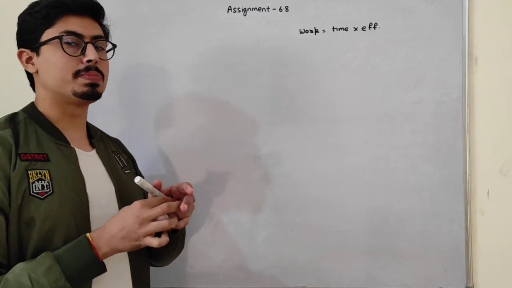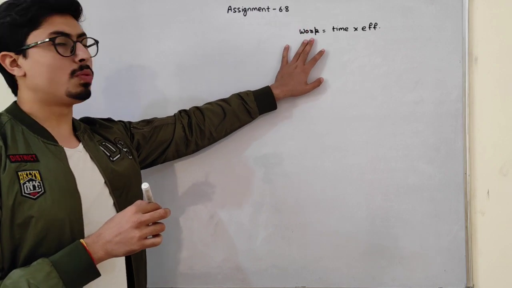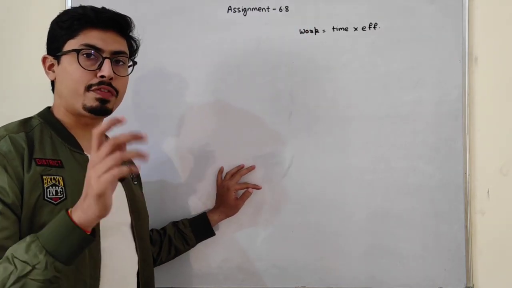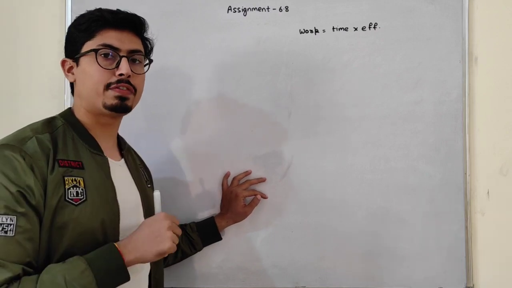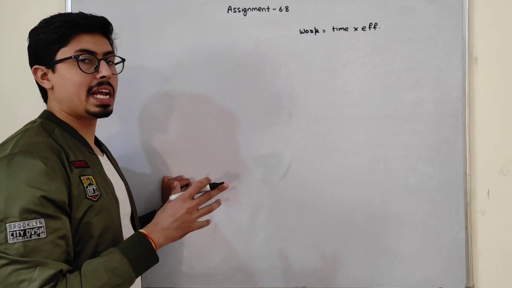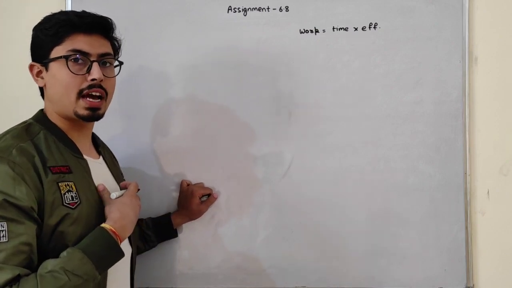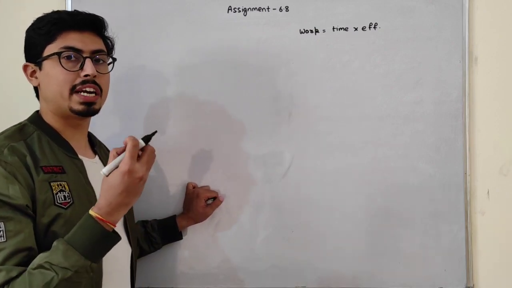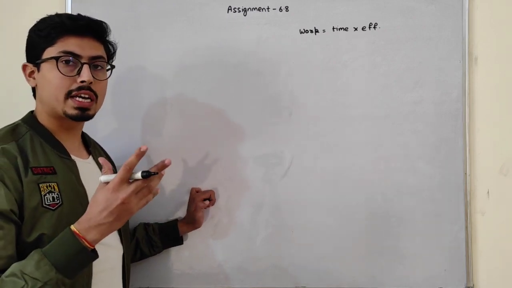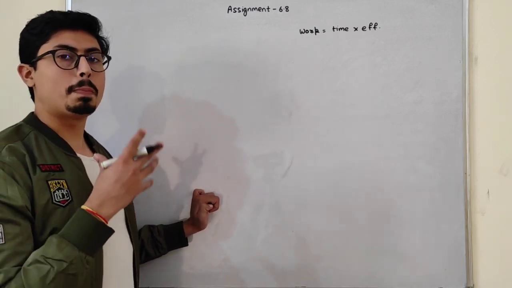See, what does this mean? Work is the work that we have to do. Like, if I have to complete 5 chapters, that is my work. Time is the time that I require to complete those 5 chapters. Efficiency is my capability to complete that work.